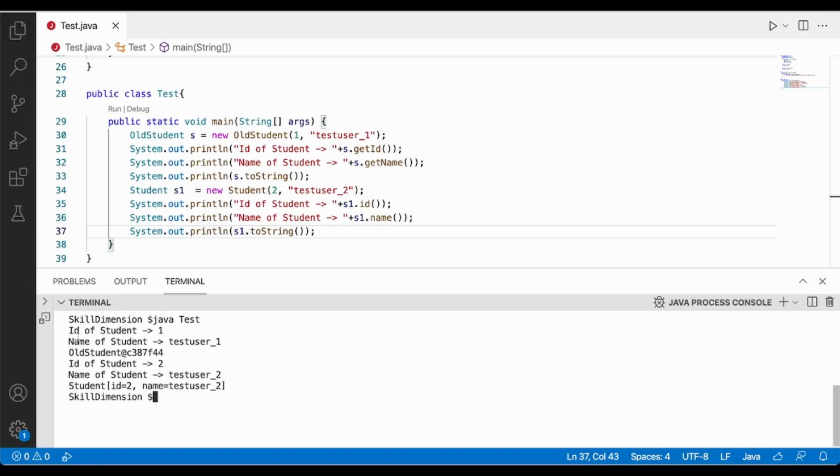As you can see here, we are able to print the ID and name, and on the last line we are able to print the ID as well as name using the toString method, which we have not declared in the case of records, but still it comes out of the box as functionality from Java's end. So this is how we can replace multiple lines of code which we used to write for an immutable class with a Java record, using maybe just one or two lines.